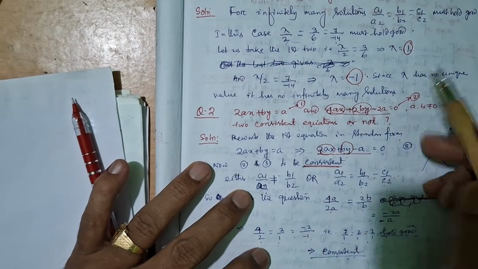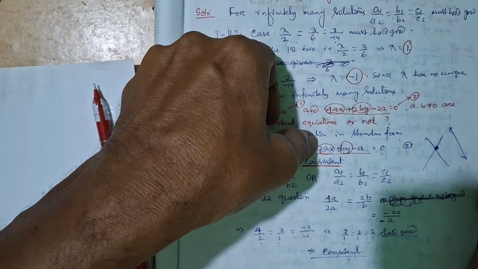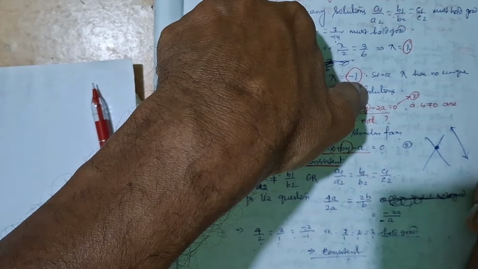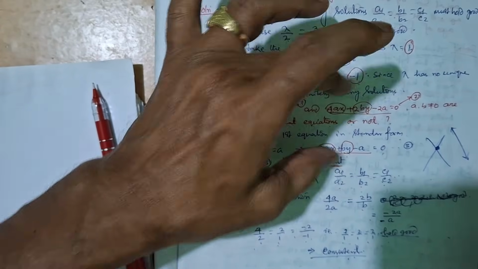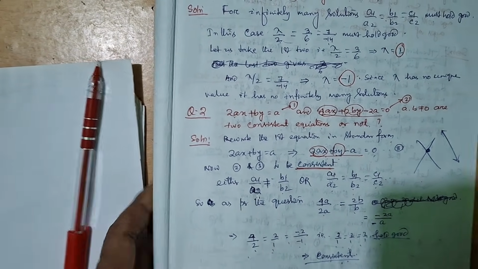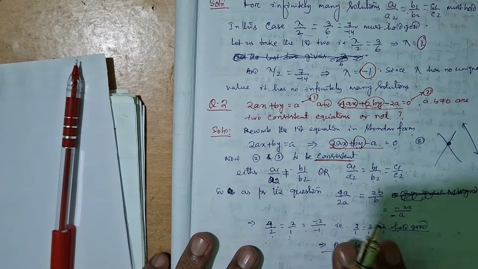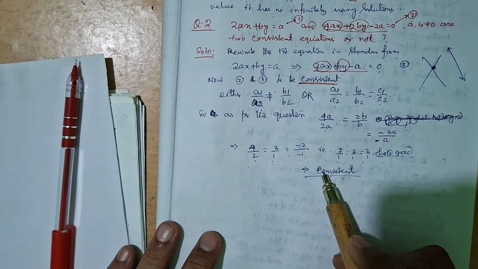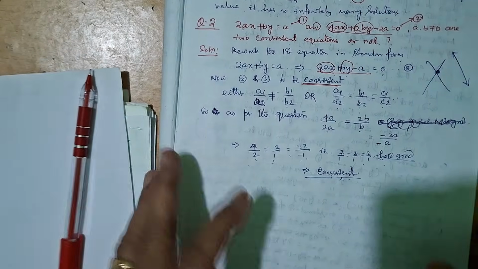Is it not 2 times this? 2ax, 4ax, by, 2by, minus a, minus 2a. Just by looking, by observation, you can also say so, but this is the process. Mathematically, there is a process to find out in a concrete way. So this is the case, so it is consistent.